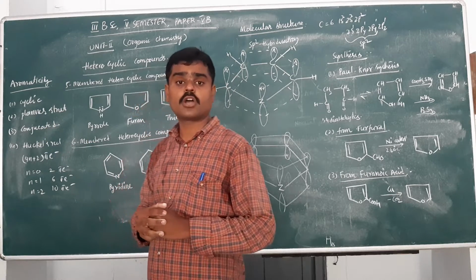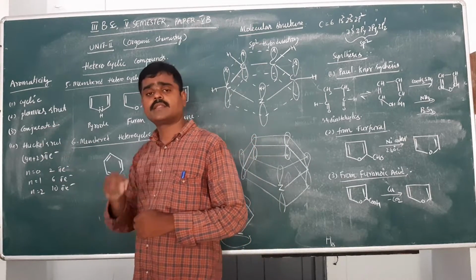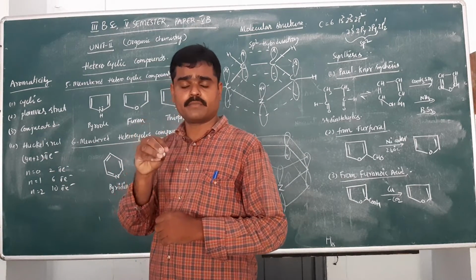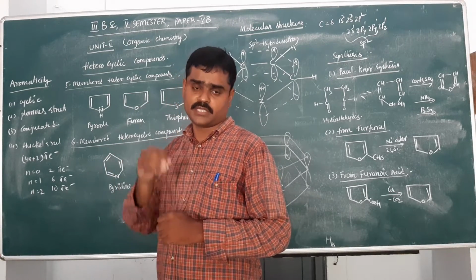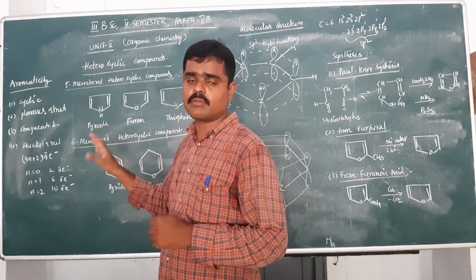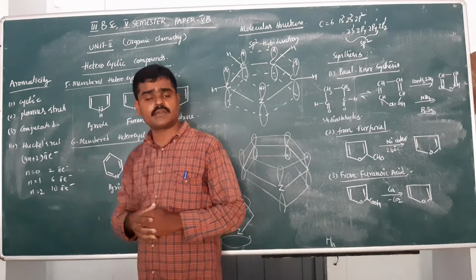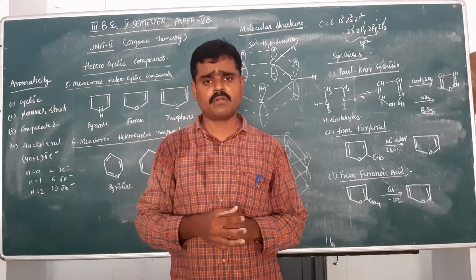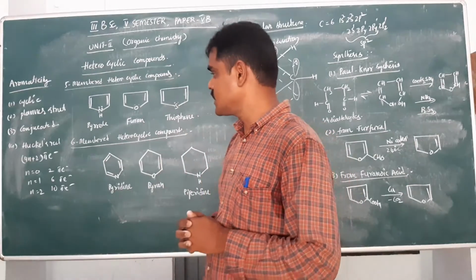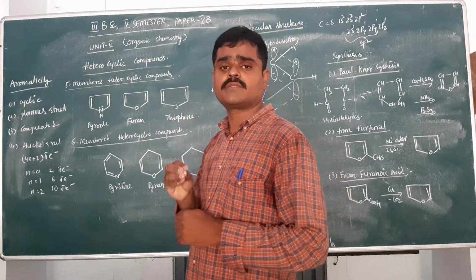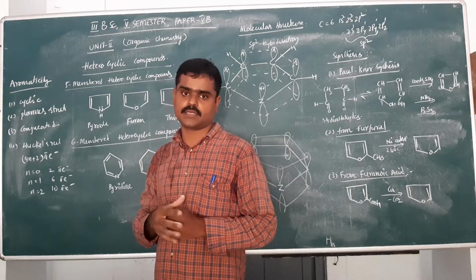The third requirement is conjugated double bonds. The compound must have unpaired pi electrons, and those electrons must be conjugated. Only then does the compound belong to the aromatic compounds. The fourth rule is a very important and well-known rule, that is Huckel's rule. Huckel's rule says that the compound must have 4n plus 2 pi electrons.